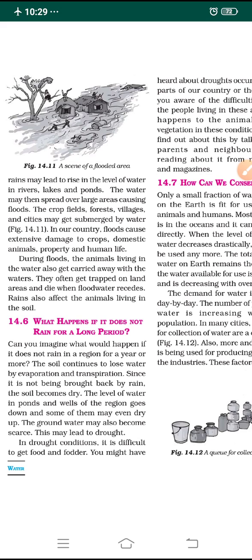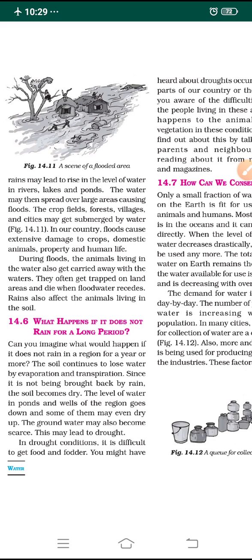The level of the water in the ponds and wells of the region goes down, goes deeper inside, and the water gets over. Some of them may even dry up completely. The ponds may dry up, the wells may dry up, and the groundwater may also go down and become very scarce. This may lead to a very dangerous situation called drought.